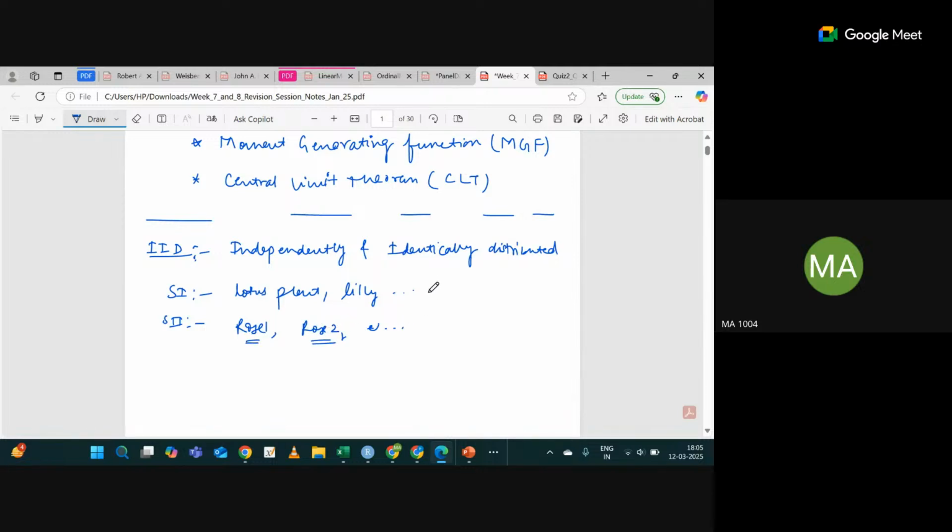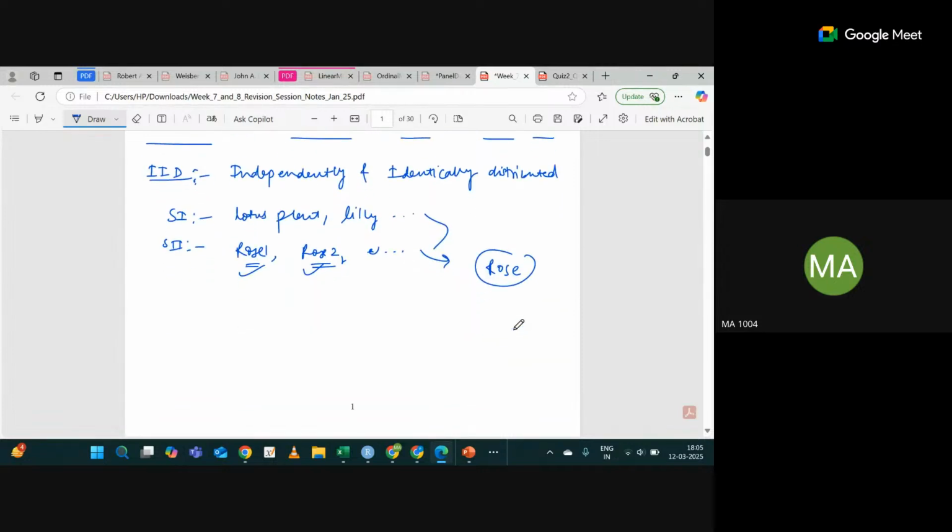Then we decided, so which sample is good? This one, right? Second one, correct? Because you can see, this is the meaning of identical, right? Identically distributed means all the items in the sample are taken from the same probability distribution. You can see all the items in the sample are taken from the rose plant only. Yes or no? So is the idea of identical and independent clear to all of you? What is the meaning of identically? Yes or no?